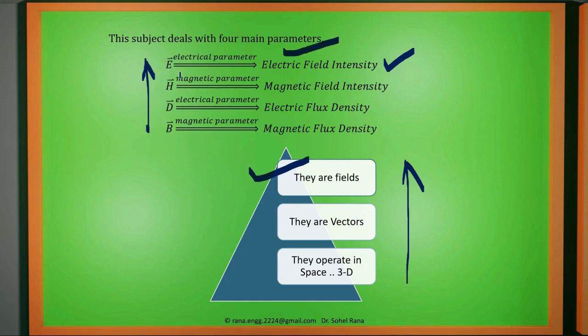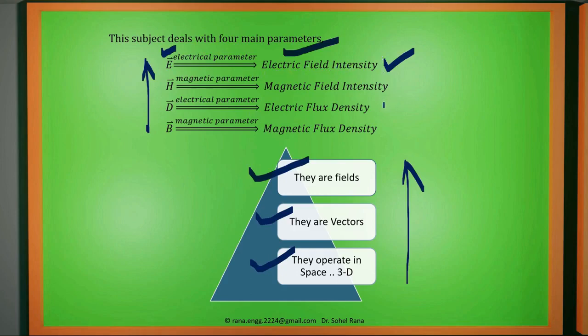First is electric field intensity. That is given by capital E. The bar or the cap on the head of E demonstrates that it is a vector. So they are vectors also. And where are these vectors working? These vectors are working in space, a space around us, a 3-dimensional place. So one parameter, capital E, is called the electric field intensity.